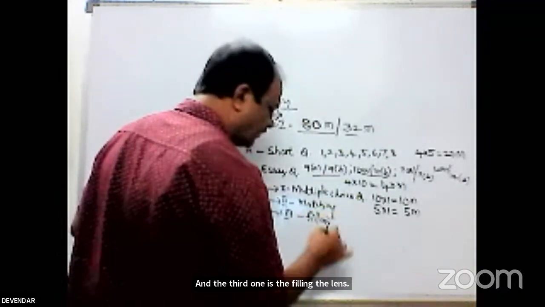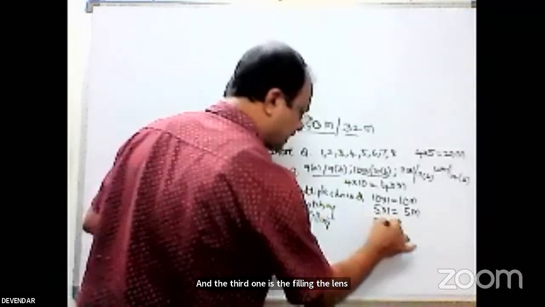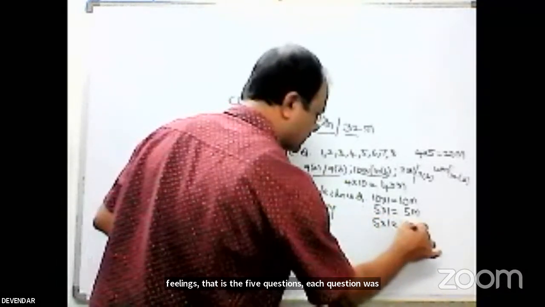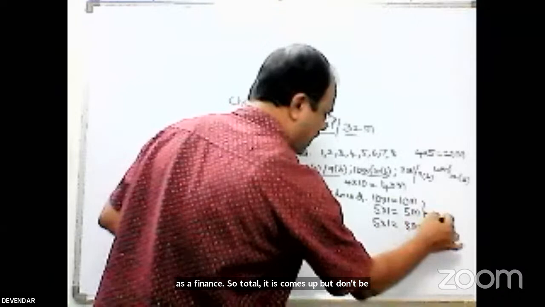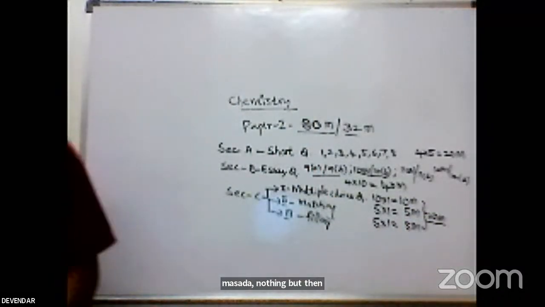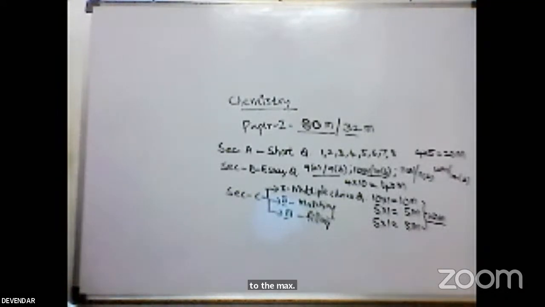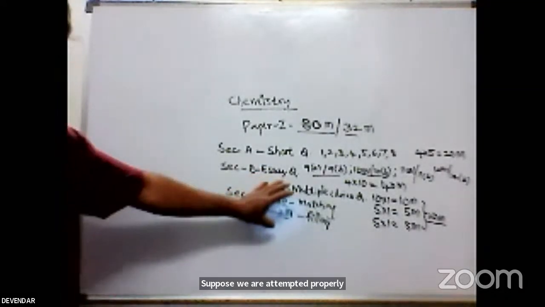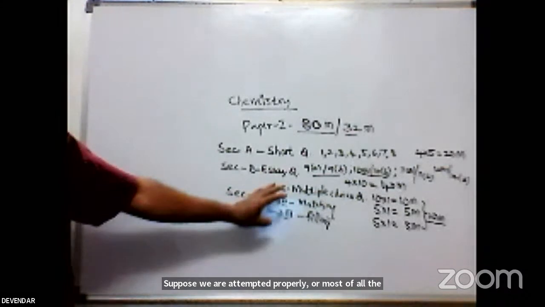Fillings, that is the 5 questions. Each question is 5 marks. So in total, the objective type questions come to 20 marks. If we attempt almost all the questions properly, you will get 20 marks.